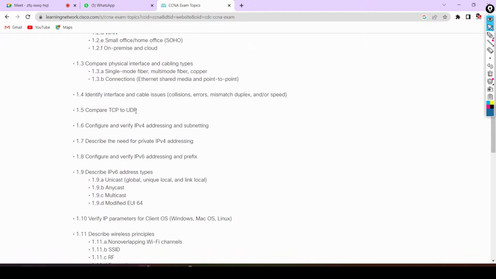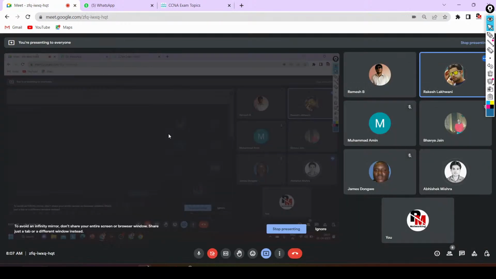Then TCP and UDP. Guys, does anyone have any knowledge about the difference between TCP and UDP? At which layer do these protocols work? Network layer. Third layer. Application layer, sir. No, not application layer, not network layer, not third layer. Transport layer. Yes, transport layer. These protocols work at the transport layer.